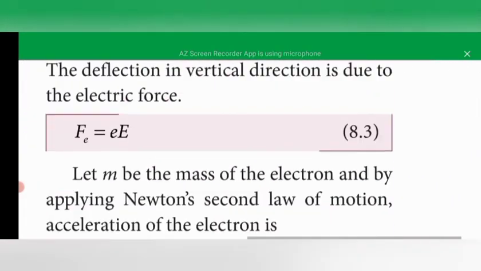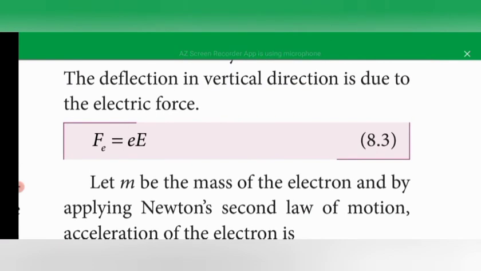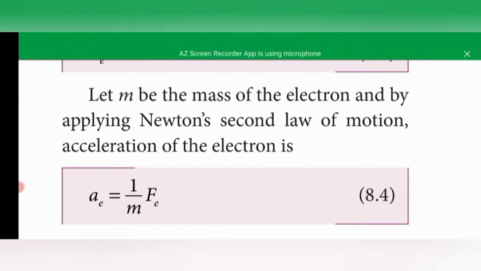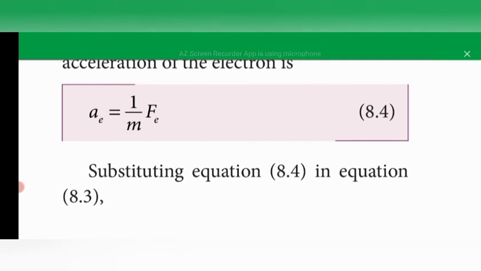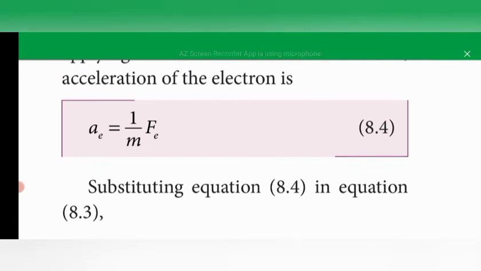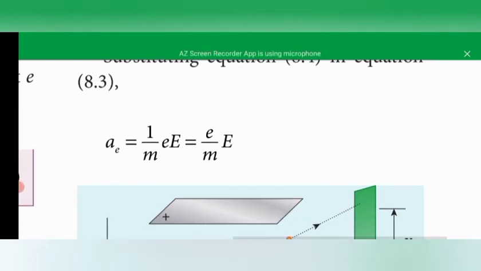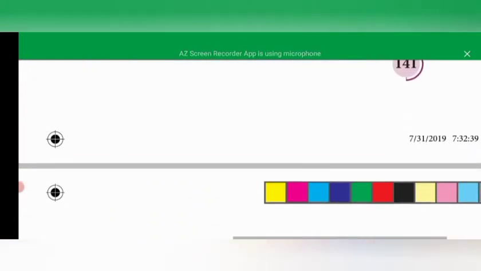First we take the deflection in the vertical direction, where the electric force is Fe is equal to Ee. Then we find the acceleration using Newton's second law of motion, F is equal to ma. So a is equal to F by m, and substituting the value of F, a is equal to e by m into the electric field E. Then you have to find the time taken.